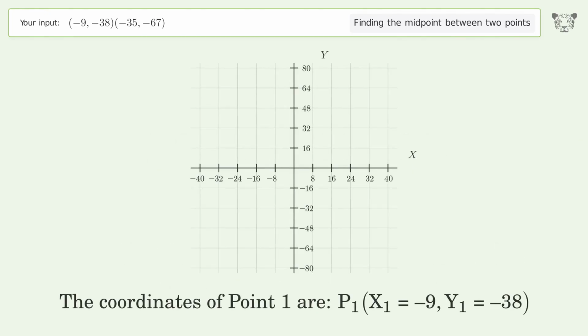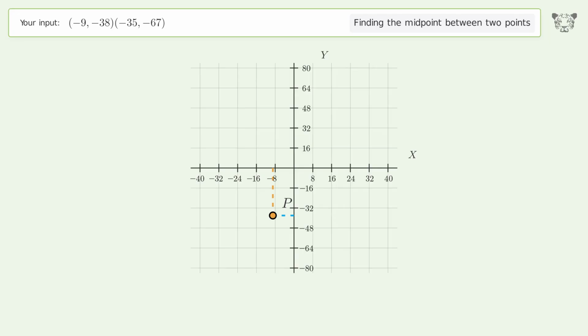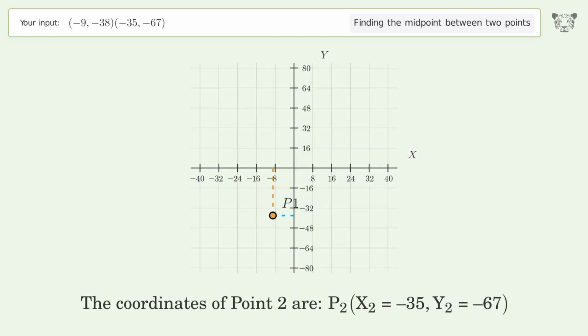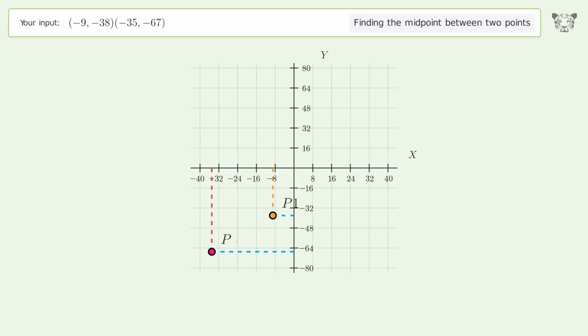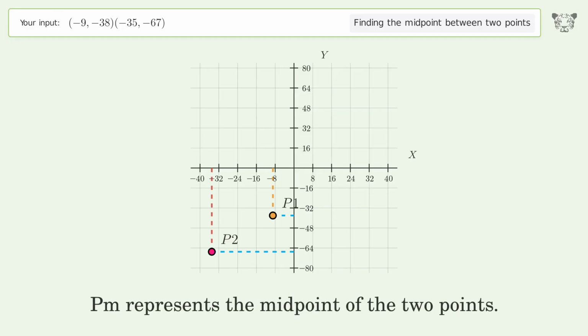The coordinates of point 1 are x1 equals -9, y1 equals -38. The coordinates of point 2 are x2 equals -35, y2 equals -67. PM represents the midpoint of the 2 points.